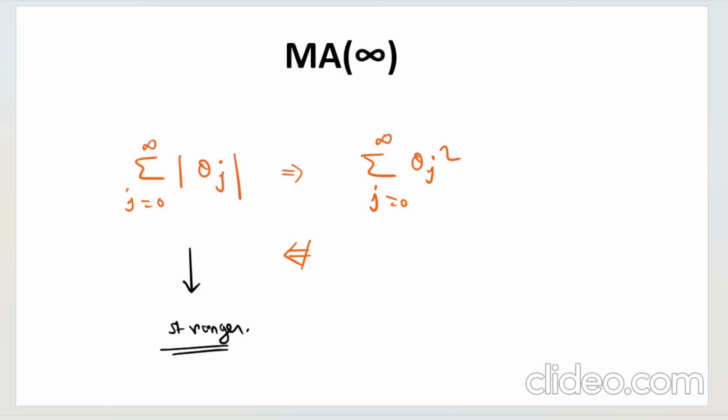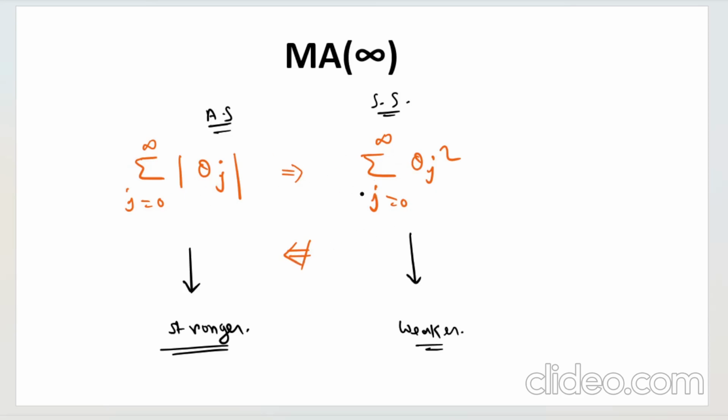This is a much stronger condition than this one. This is the weak or weaker condition. This is the absolute summability and this is the square summability. For your convenience, I have written it in this way. So what we can say, absolute summability implies square summability. So the process which satisfies absolute summability will also satisfy square summability, but the converse is not true.